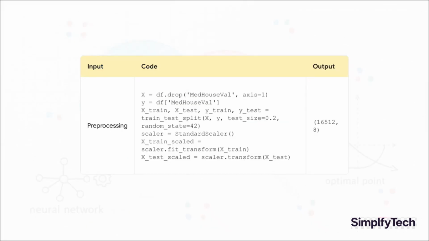Okay, this next part is absolutely crucial. Preprocessing. First, we separate our features, x, from our target, y, which is the median house value. Then we split our data into training and testing sets. Now, here's the most important part. We use standard scaler to scale our features. This is non-negotiable. Regularization penalties are based on the size of the coefficients, so if our features are on totally different scales, the penalty gets applied unfairly. We have to scale the data to make it a fair fight.